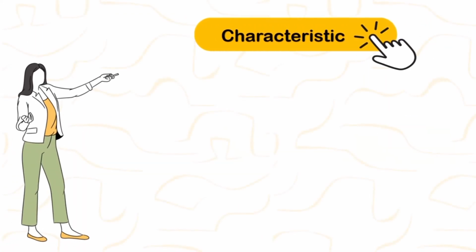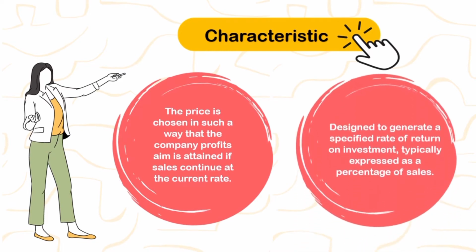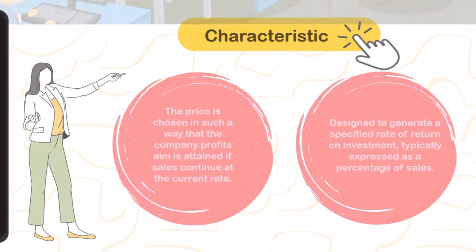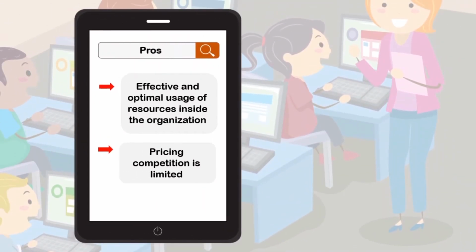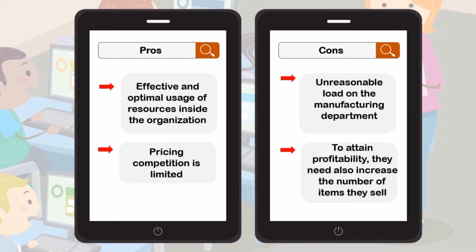The characteristic of this strategy is the price is chosen in such a way that the company's profit aim is attained if sales continue at the current rate. The second one, it is designed to generate a specified rate of return on investment, typically expressed as a percentage of sales. The pros is effective and optimal usage of resources inside the organization, and pricing competition is limited. But the cons is unreasonable load on the manufacturing department. In order to attain profitability, they also need to increase the number of items they sell.